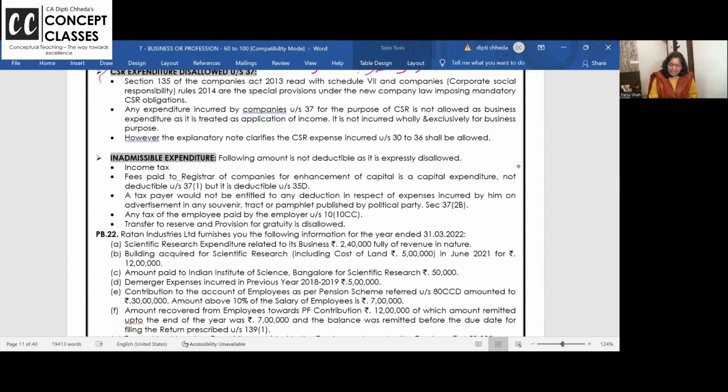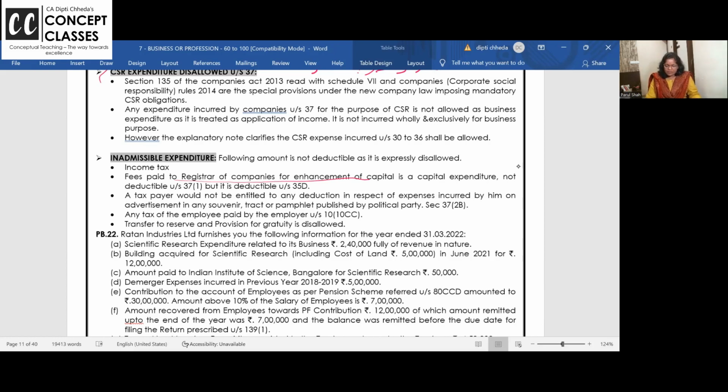And when you pay fees to registrars and all for enhancement of the capital, whenever your capital is changing, that's related to that ROC fees and all, not allowed as expense. I think this list is very simple.